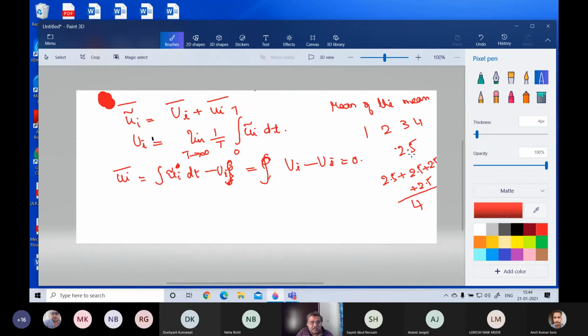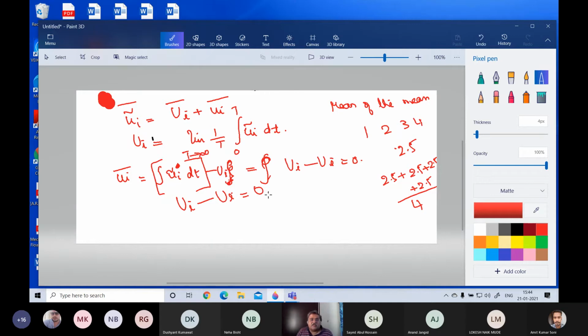So what we get here is this. This one is actually the mean itself, ui. This one minus ui, that is the fluctuation that comes from here, is equal to 0.